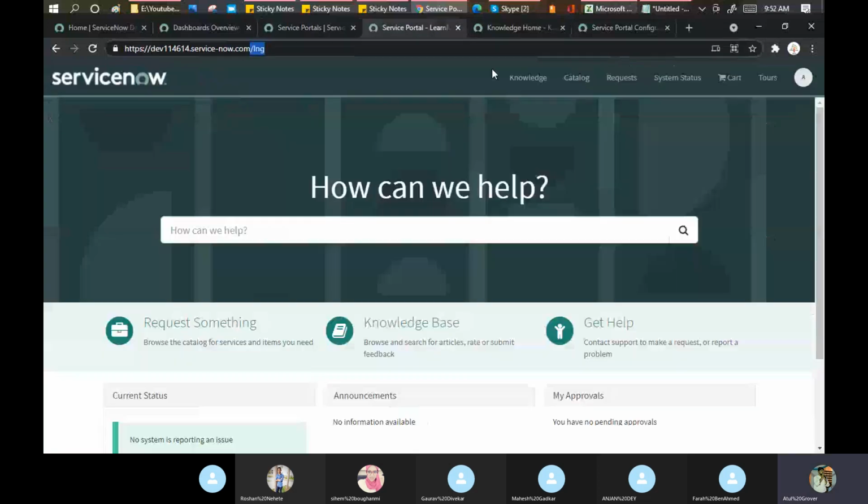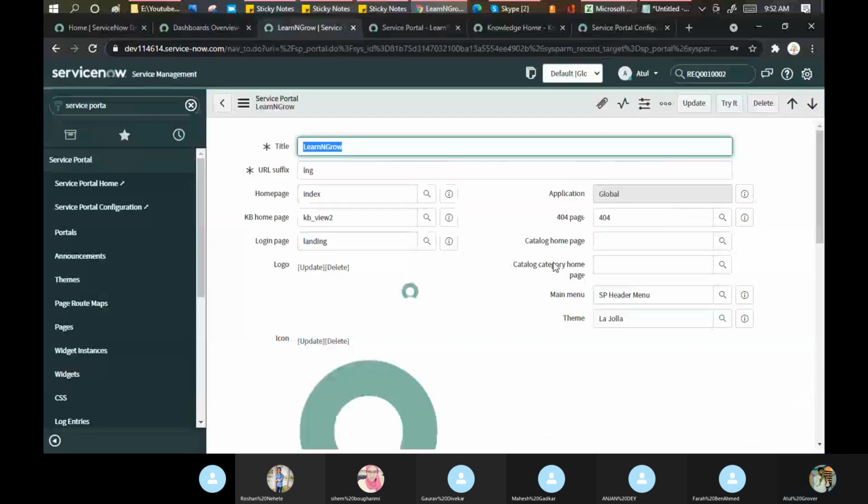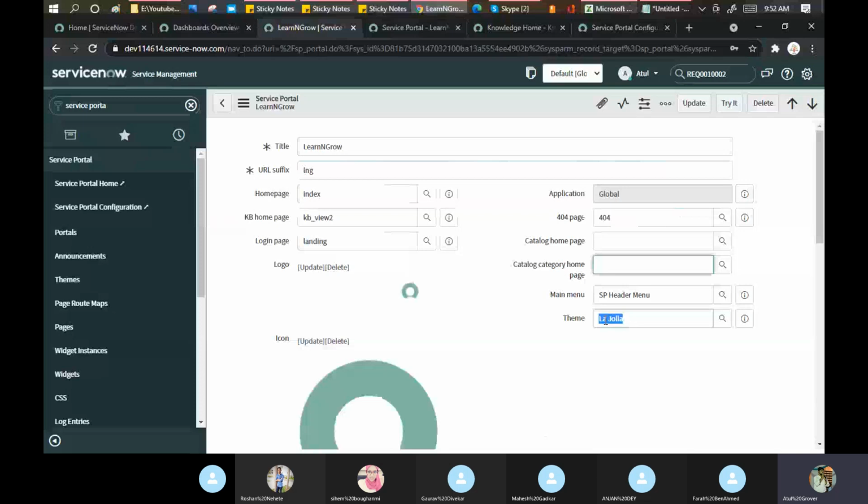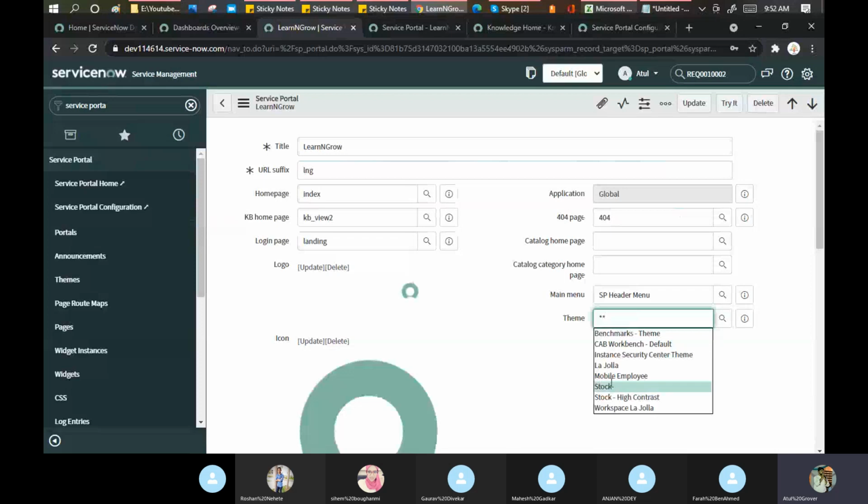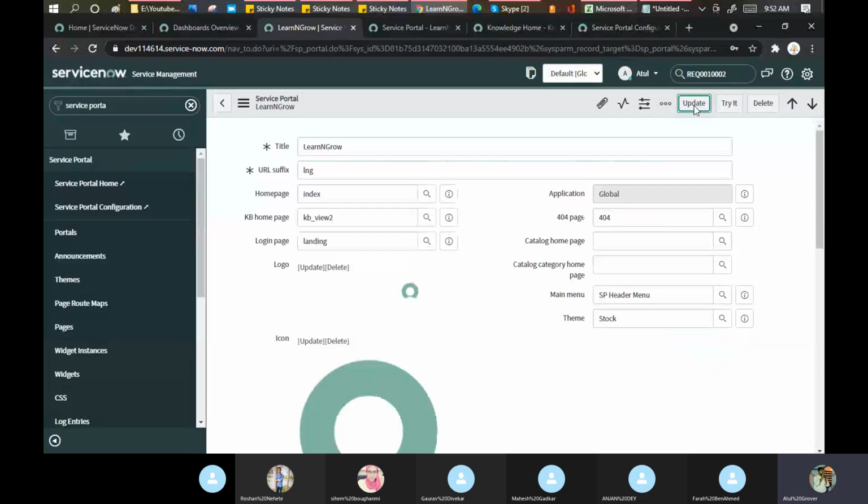Second point, which you can see. This is coming from a concept called the theme, like in the mobile phone as well. We have a theme, right? If you apply a theme, the background color, the icons, the dialing pad, these things change automatically. So this is coming from the concept called the theme here. This one is the default theme which is provided by ServiceNow. Now let me change the theme here to any R&D. Let me put the stock and update.